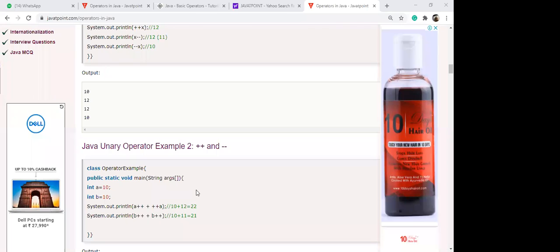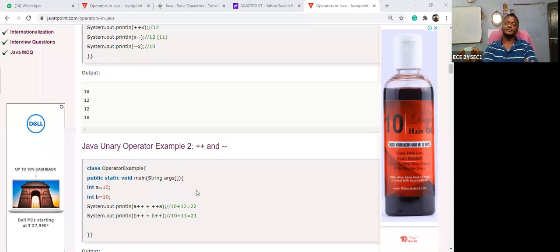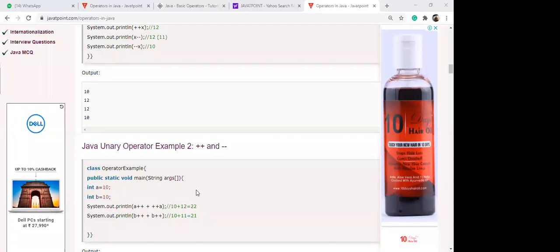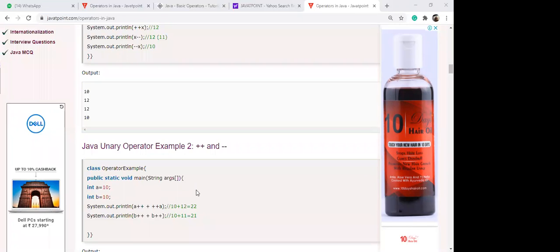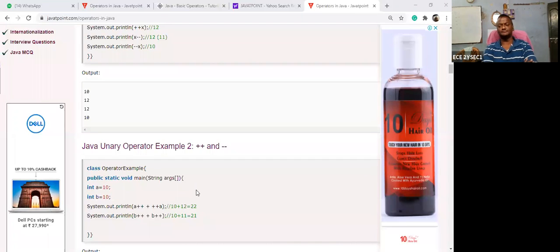A plus plus, 10, sir. Then what will the value be after a plus plus? 10, sir. Okay, 10 will be stored. Am I right?